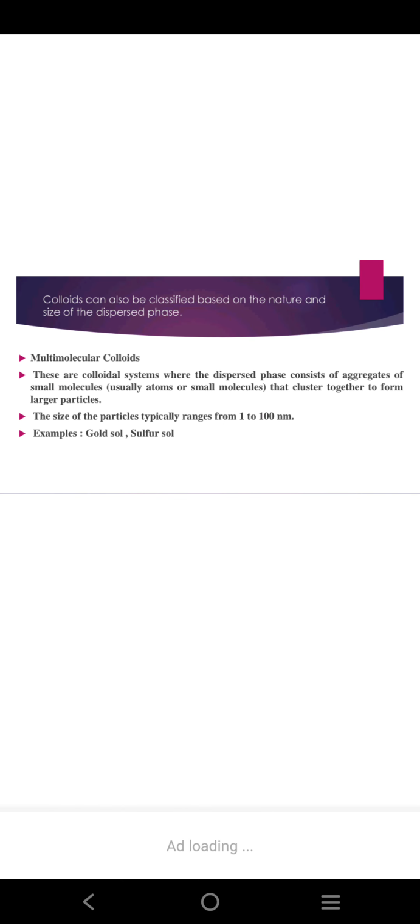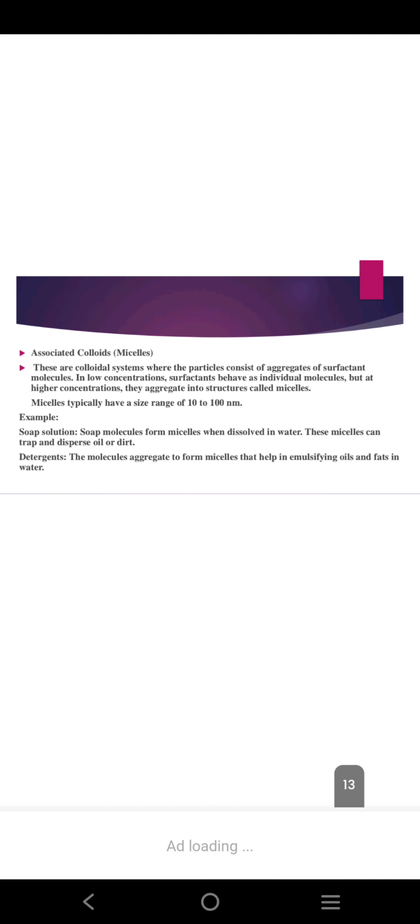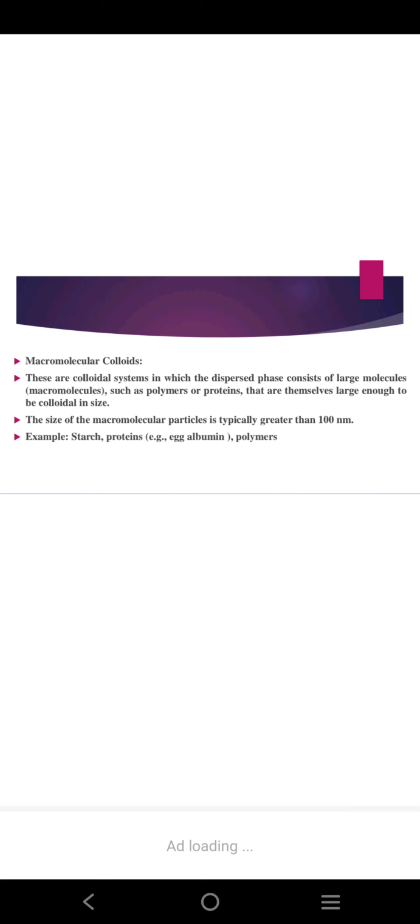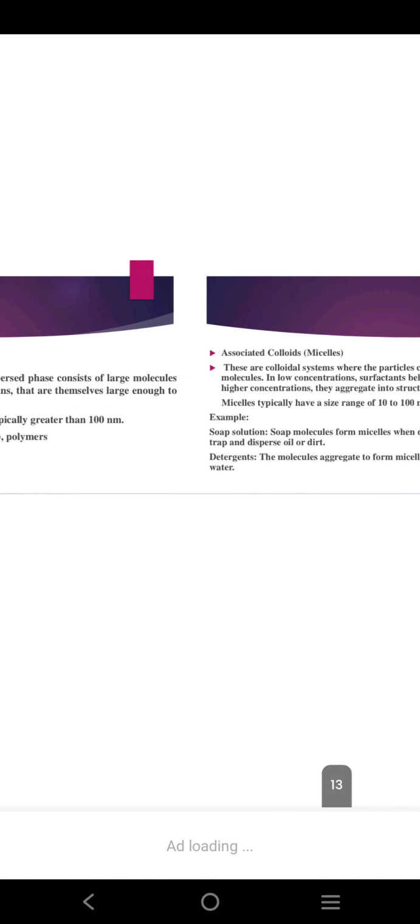Then based on the size, they can be classified into multimolecular colloids, macromolecular colloids and associated colloids. Multimolecular colloids means the size of the particles ranges from 1 to 1000 nanometer, because they are smaller in size compared to macromolecular colloids. Example: gold sol, sulfur sol. Macromolecular colloids have particles greater than 100 nanometer. They are bigger in size compared to multimolecular colloids, and examples are starch, proteins, carbohydrates, polymers, etc.